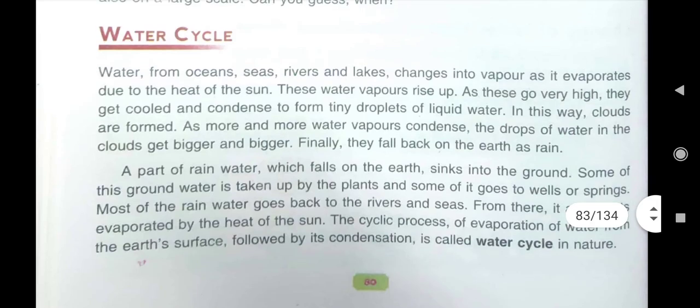That's why this term water cycle has been given. Here you see what is written in your book. Water from oceans, seas, rivers and lakes changes into vapor as it evaporates. And why does it evaporate? Due to the heat of the sun.